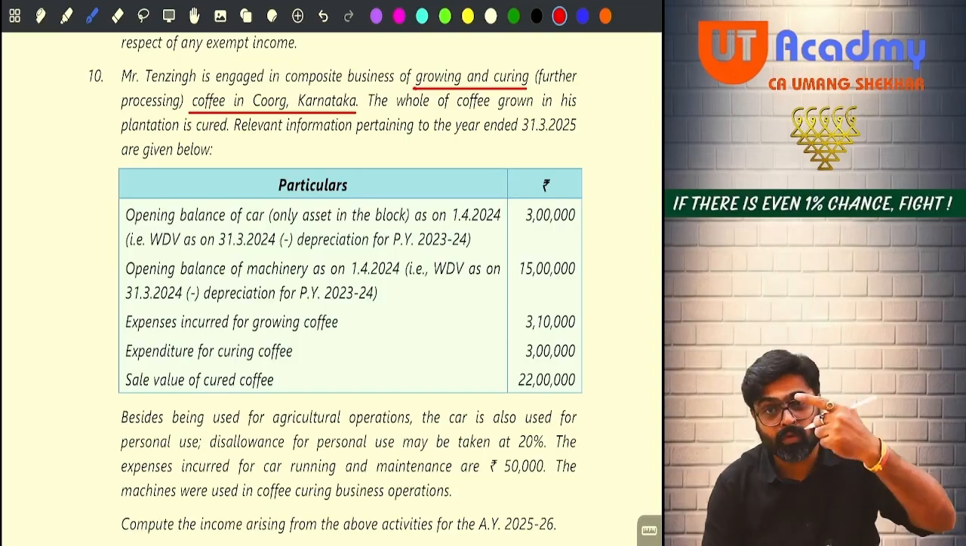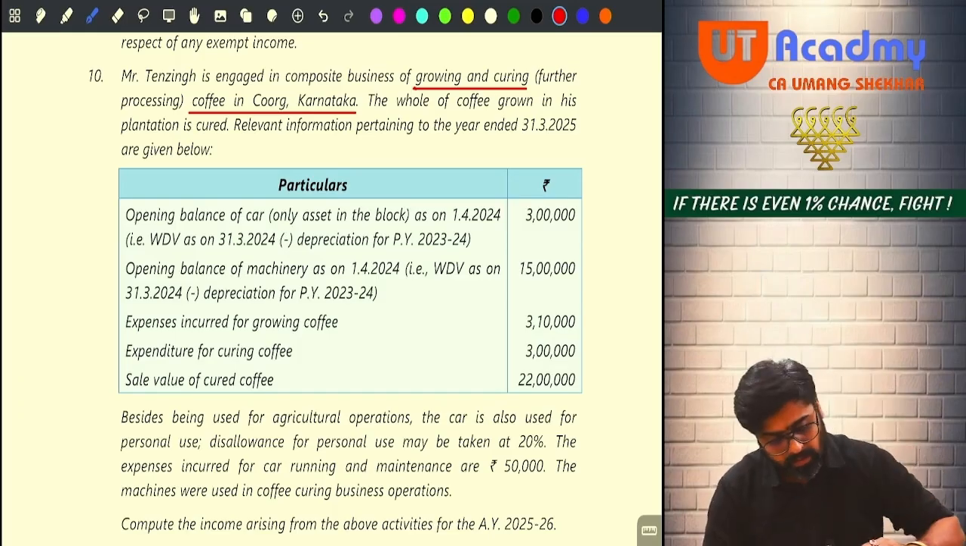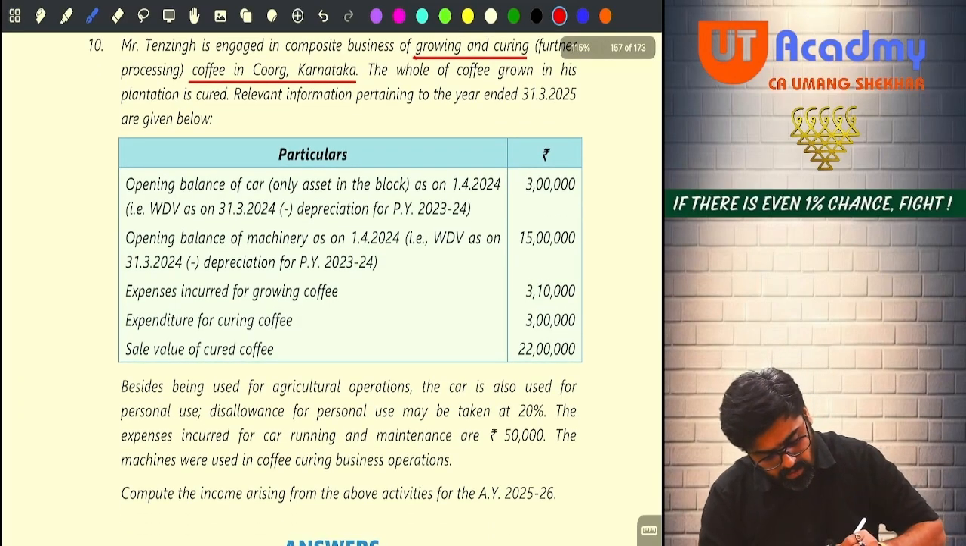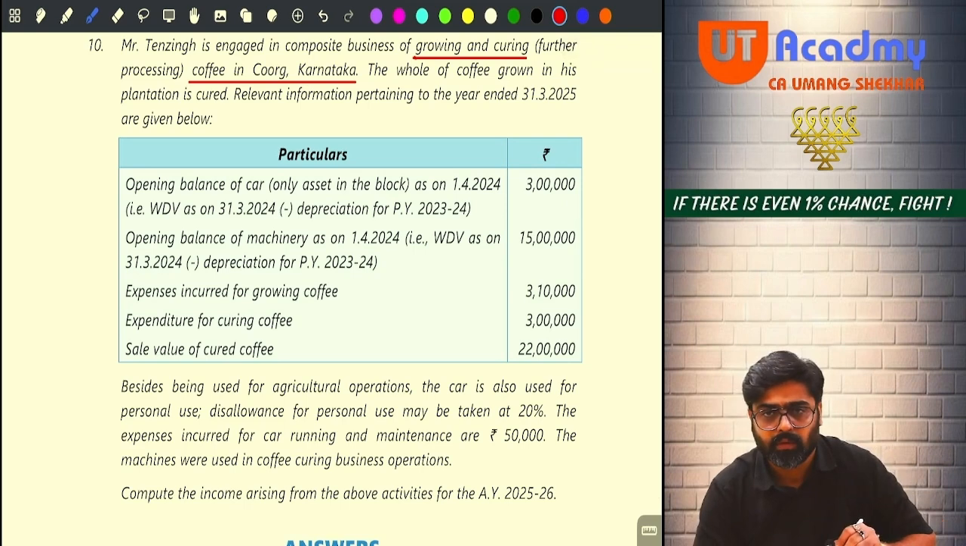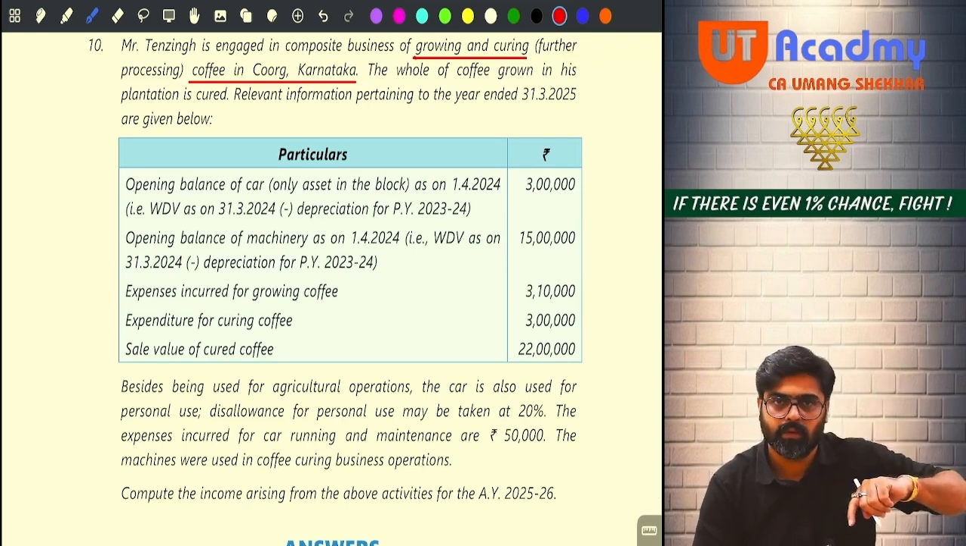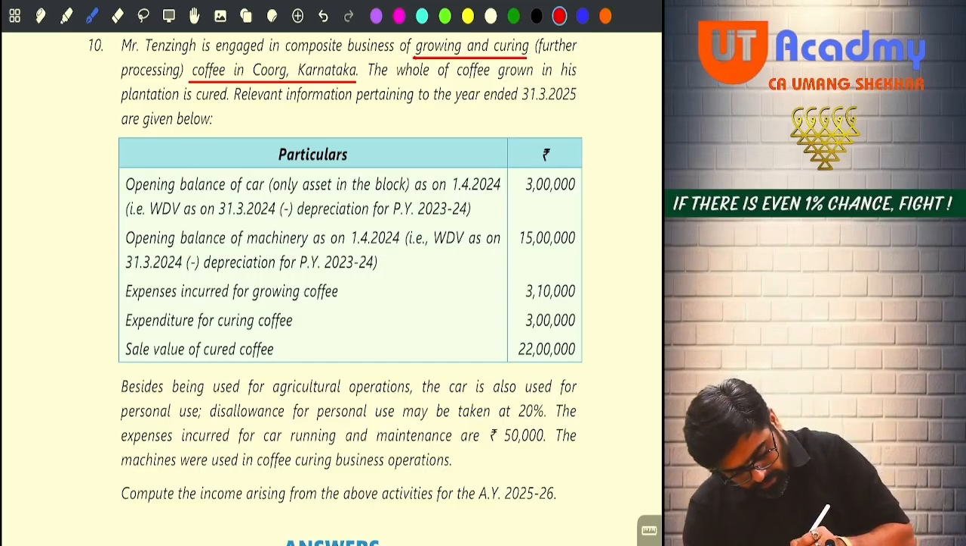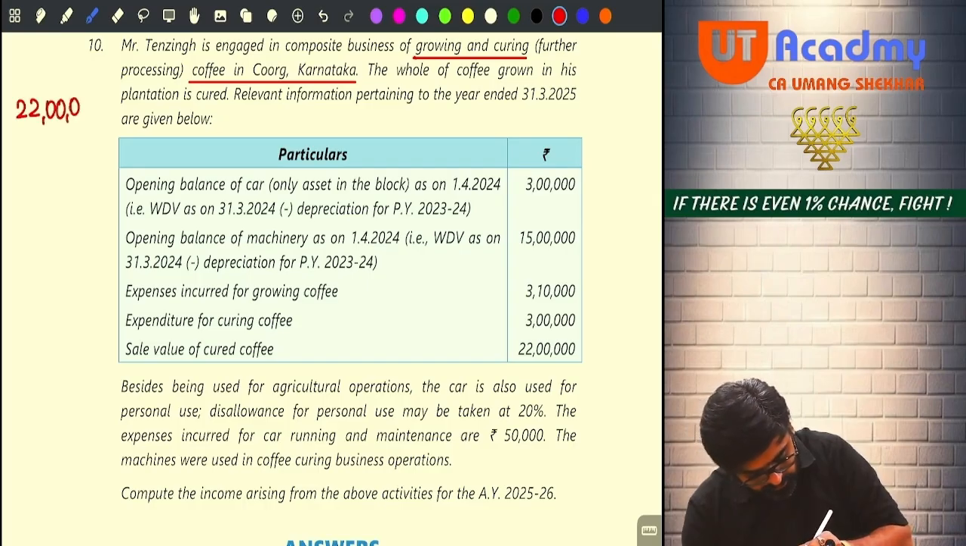And in order to calculate that profit, they have given these details to you. Now tell me, if you are selling cured coffee, so cured coffee is your final product which you are selling, how much is the income? It is 22 lakhs. So I will start from here only. 22 lakhs is the sale proceeds.